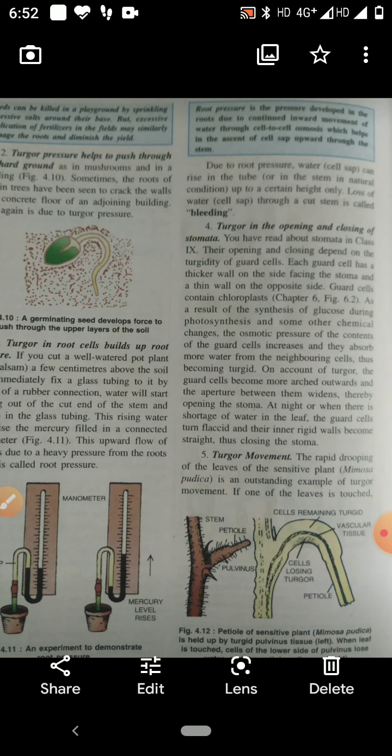So this I told, what are the utilities or how it is useful. Turgor pressure helps in stomatal movement. Turgor pressure helps in the movement of the leaves. Turgor pressure also helps in the movement of the leaves of insectivorous plants. And in certain plants, the flower bends towards the sun. This is also due to turgor pressure.